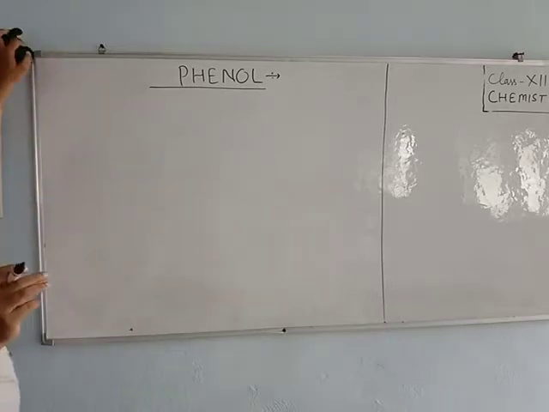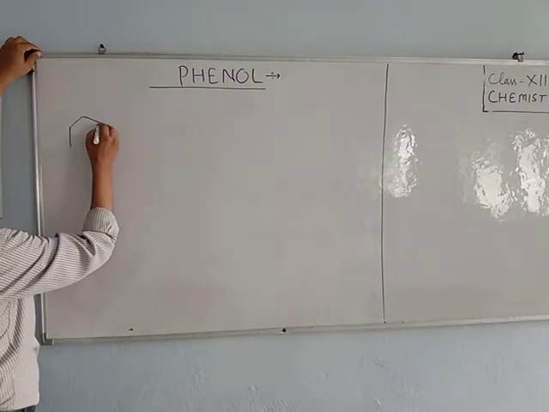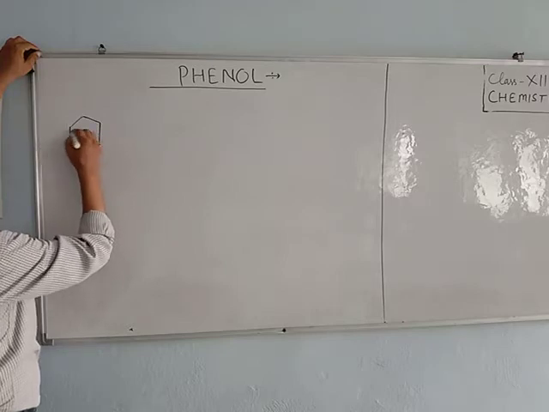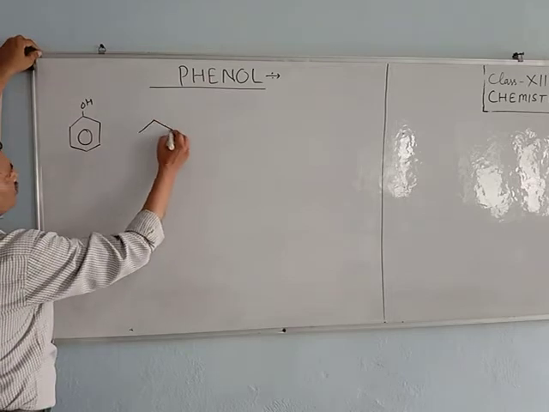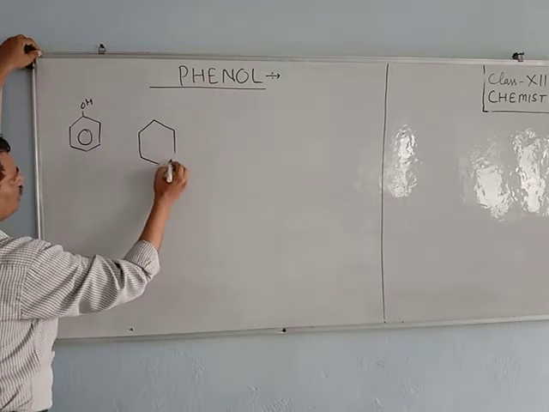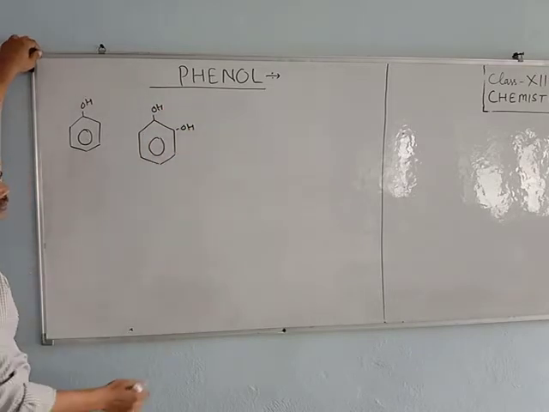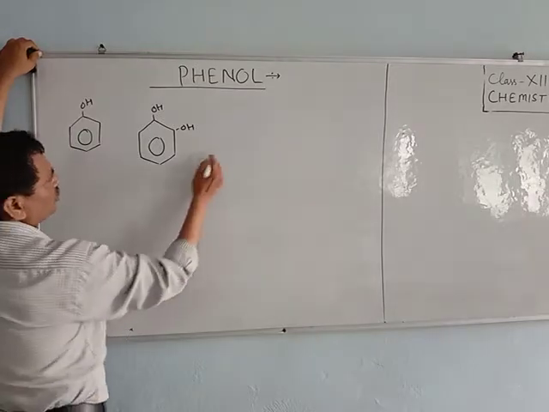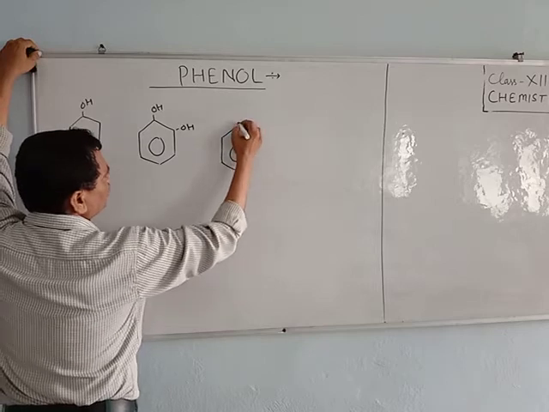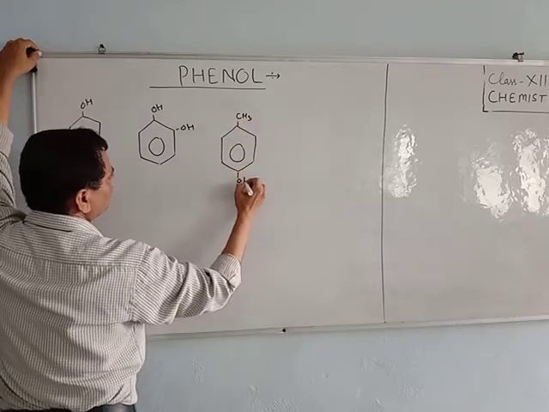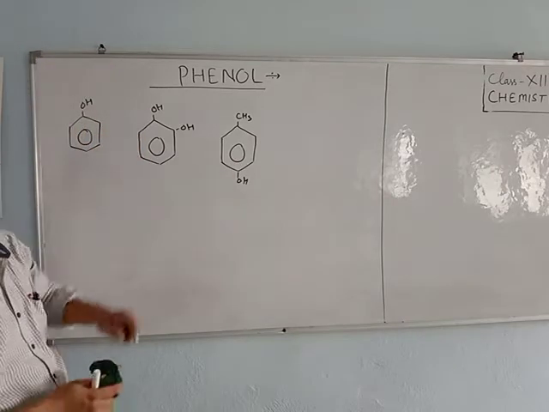Phenol is not a single compound, but a group of many compounds in which the OH group is directly bonded with the aromatic ring. Like this one, there is one OH group. In this compound, there are two OH groups. It is also phenol. When we write this one, like CH3 OH, this is also phenol because OH is directly bonded with the aromatic ring.